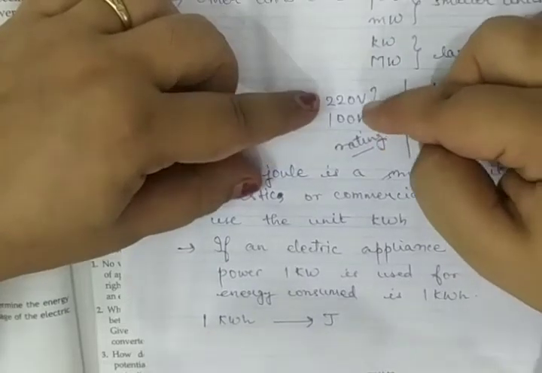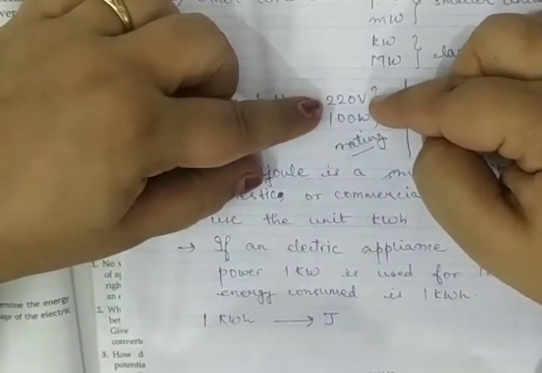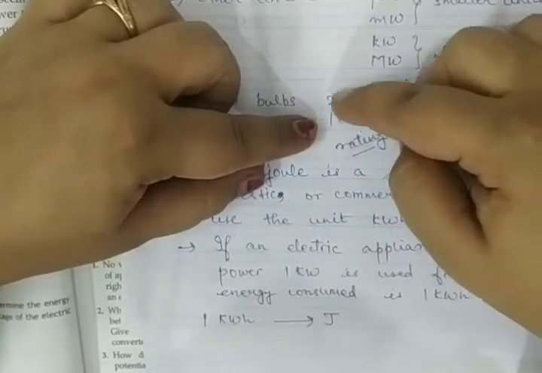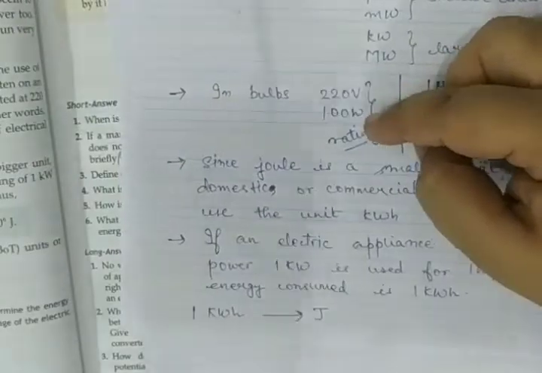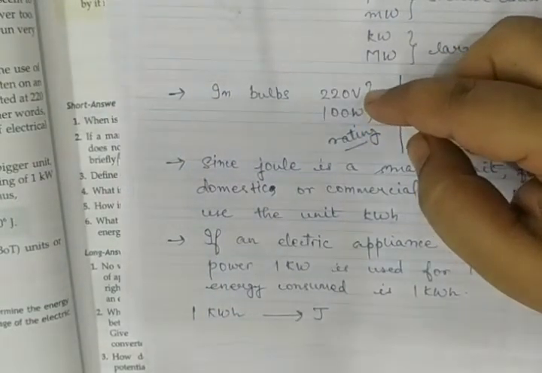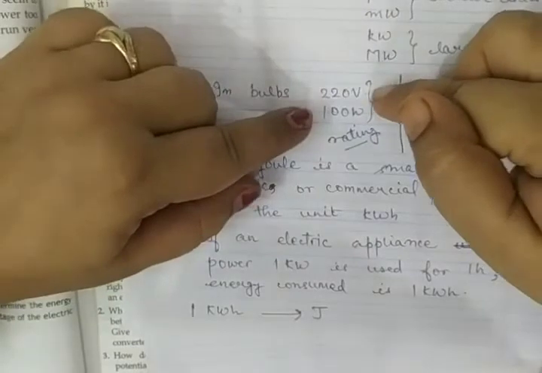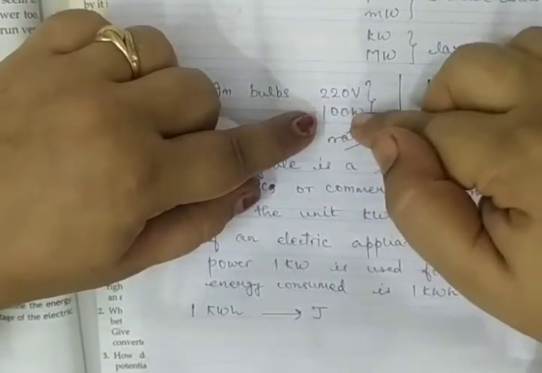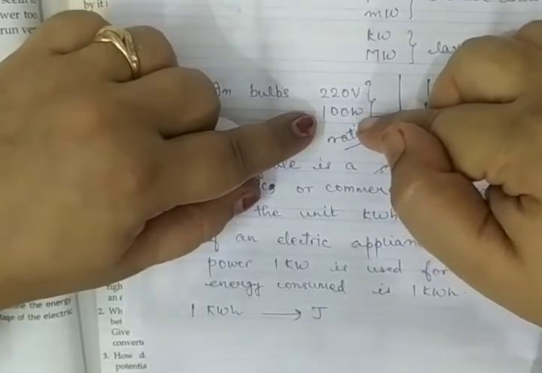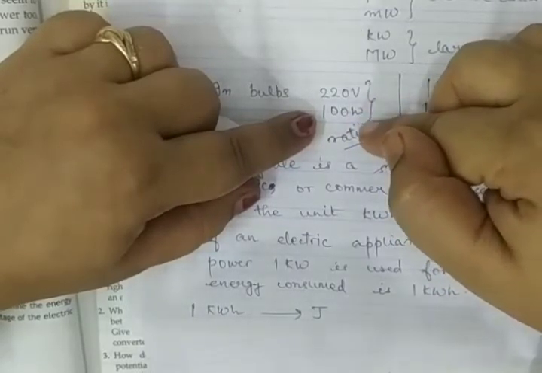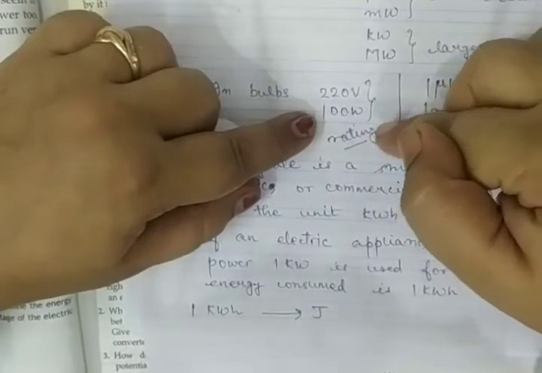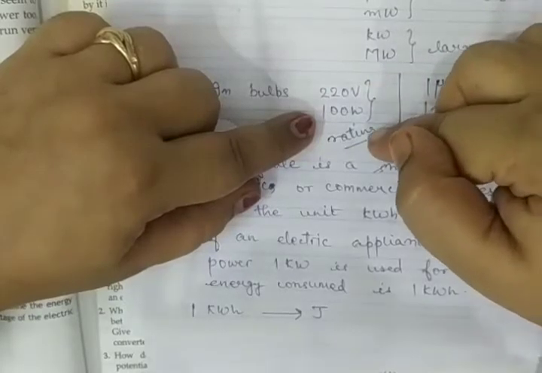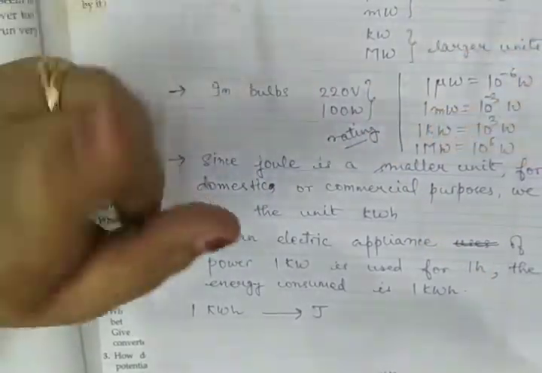This says that if 220 volts of electricity is given to it, mostly in our houses this voltage is maintained, then 100 watt of work is done. This appliance will be doing 100 joule per second. Its power is 100 joule per second at this volt. That means it will consume 100 joule of energy in 1 second.